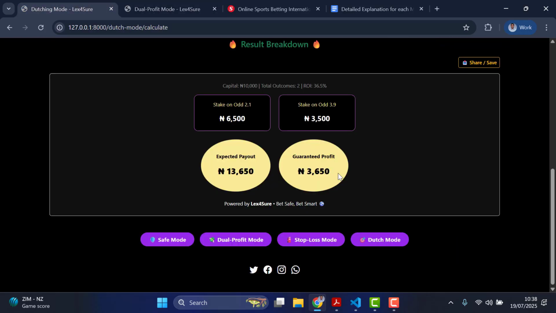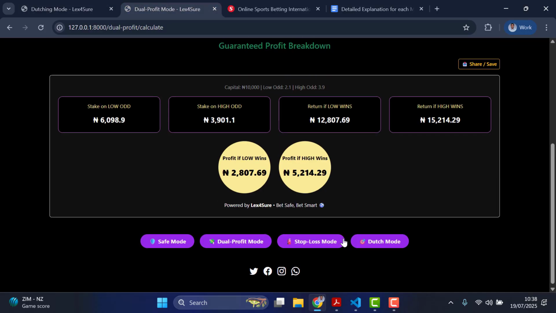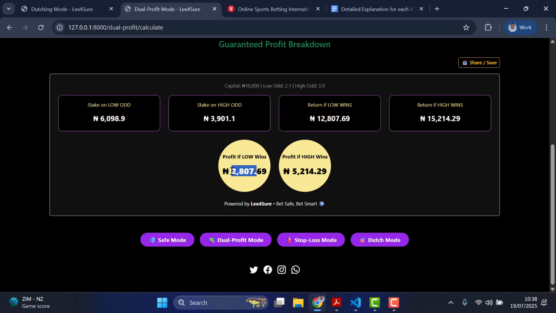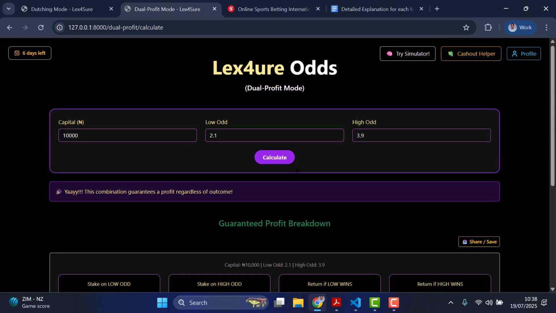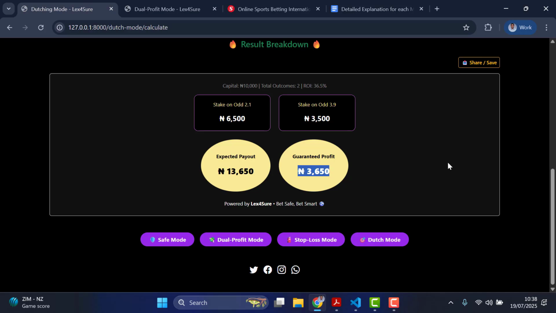So if you want some certainty, that either way you want this particular amount, then you are fine to go with this dual profit. But if you don't mind taking this low profit, because a miracle can happen that you can take this one, it's up to you. Everything is totally up to you, just for you to know when to use which, or your personal tastes or what you are trying to achieve.